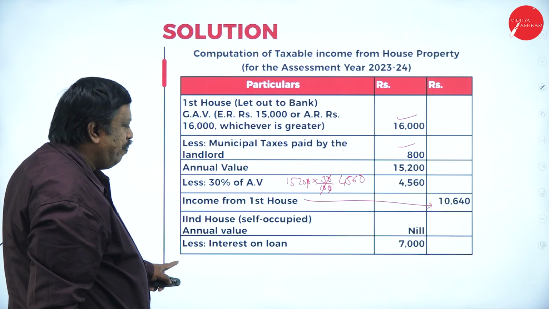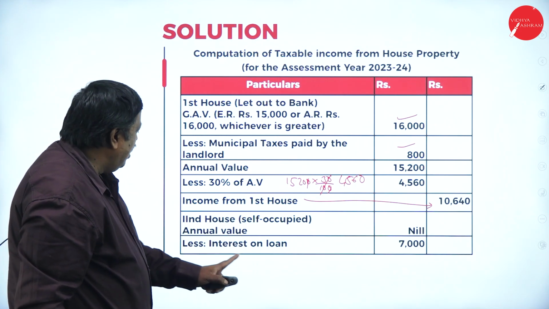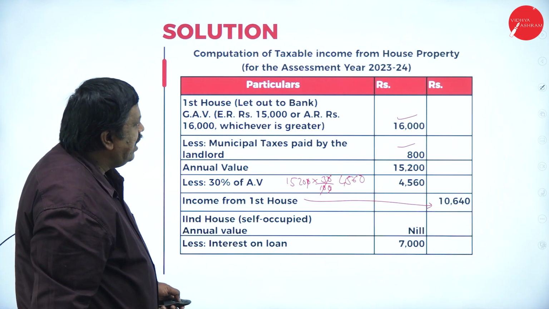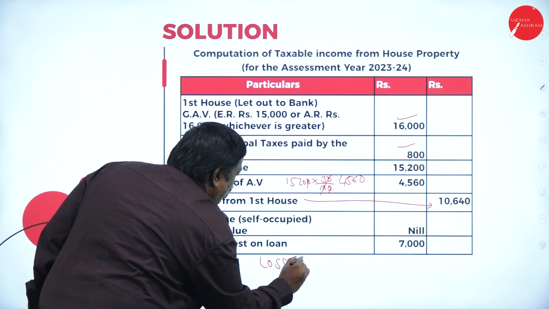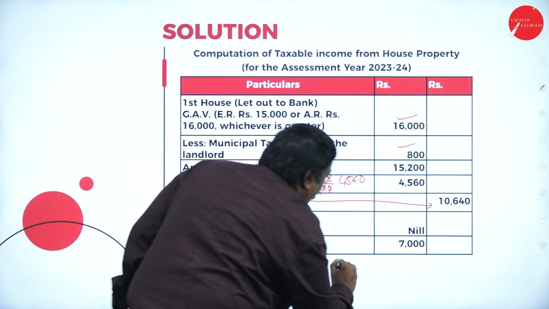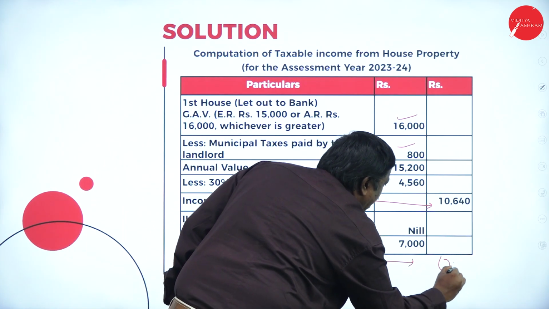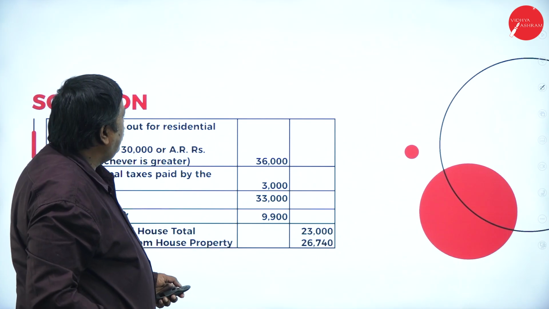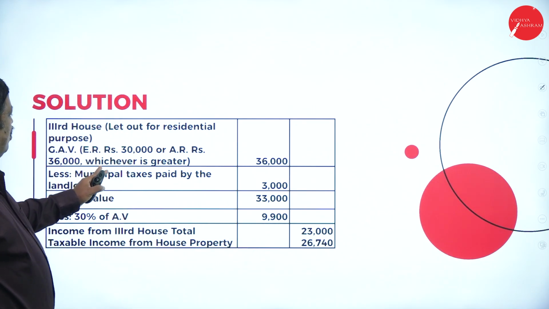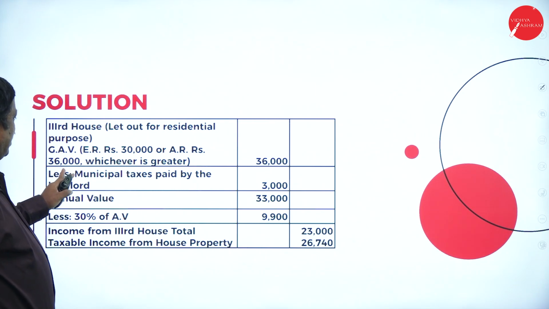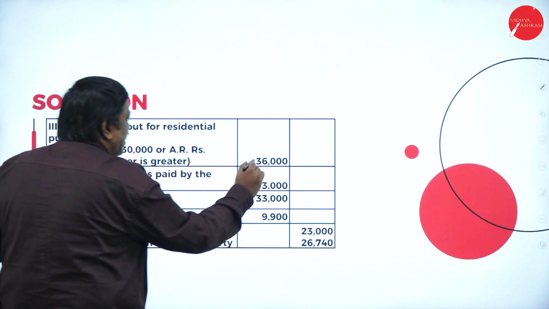House 2 is self-occupied, annual value will be nil. Less interest on loan 7,000, and loss from house property for house 2 will be minus 7,000. House 3 is let out. 30,000 or actual rent 36,000, whichever is greater, 36,000.